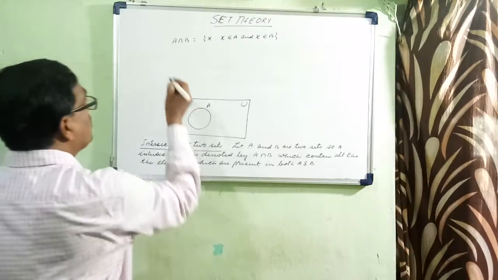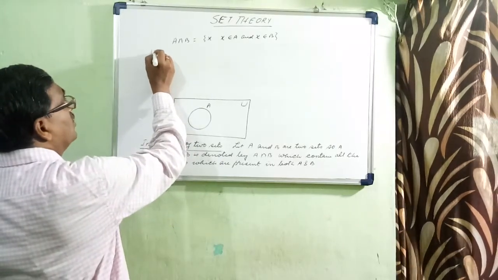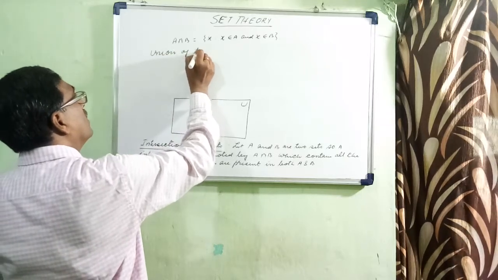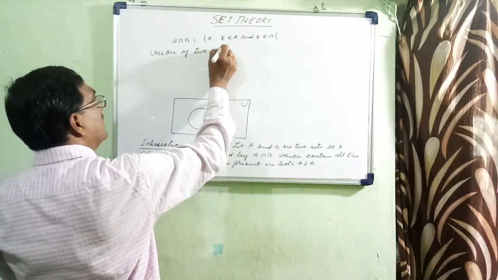But what is called the union of two sets?